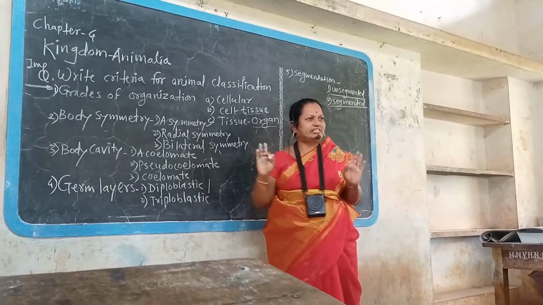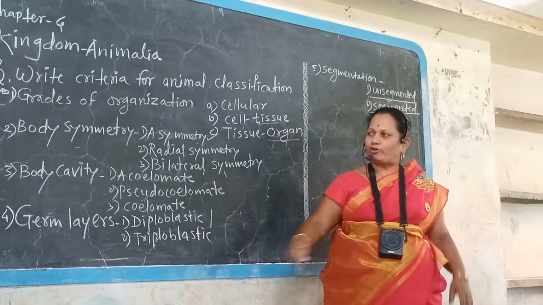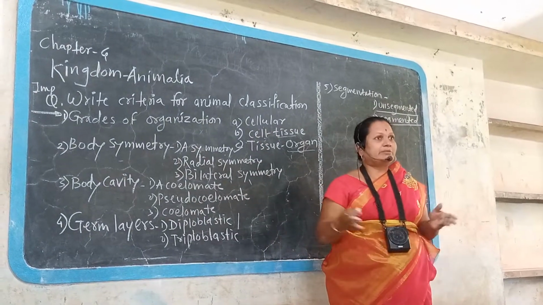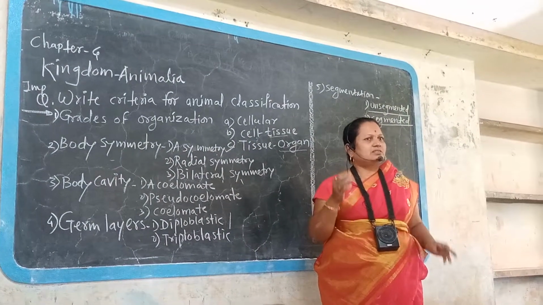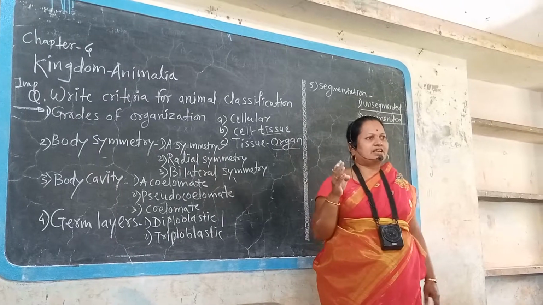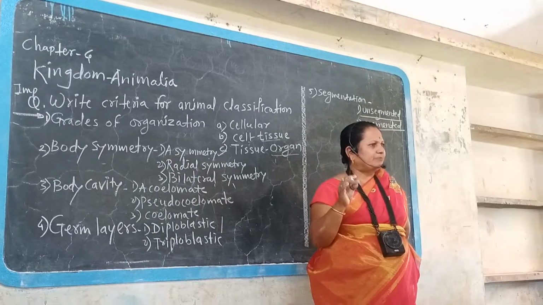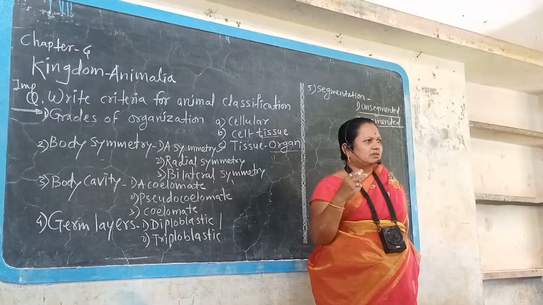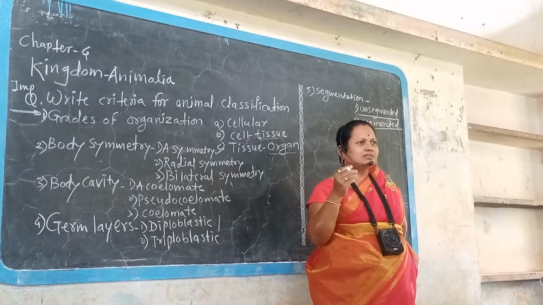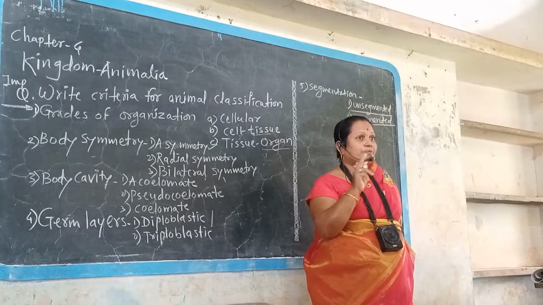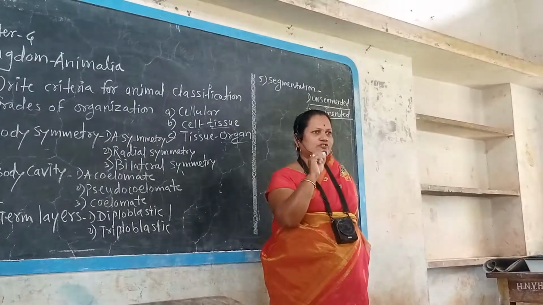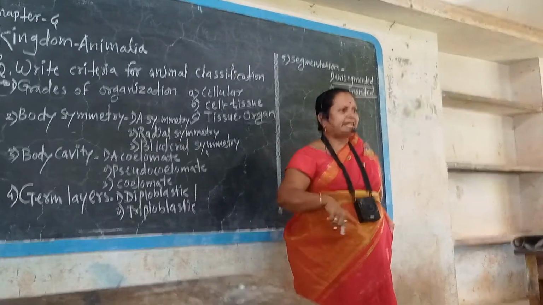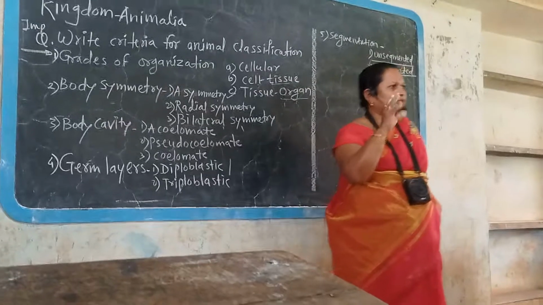Invertebrate animals and vertebrate animals. These are classified according to these criteria. Invertebrate animals consist of 9 phyla: Porifera, Coelenterata, Platyhelminthes, Nemathelminthes, or Echinodermata. These are some phyla of invertebrates because there is absence of vertebral column. But vertebrate animals consist of 5 classes.